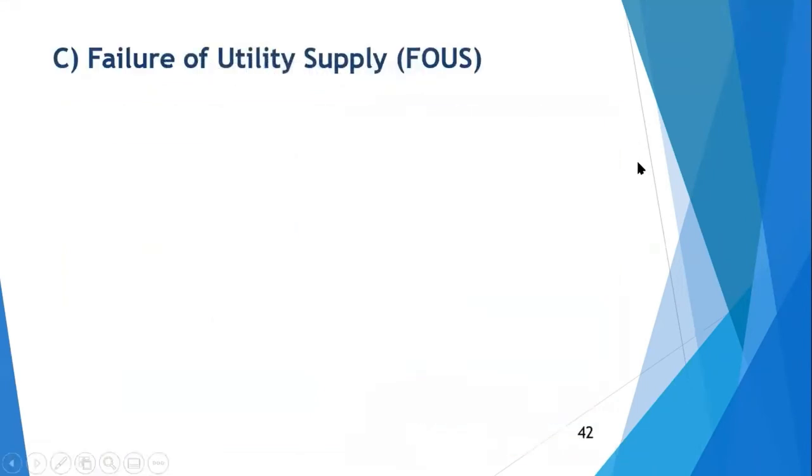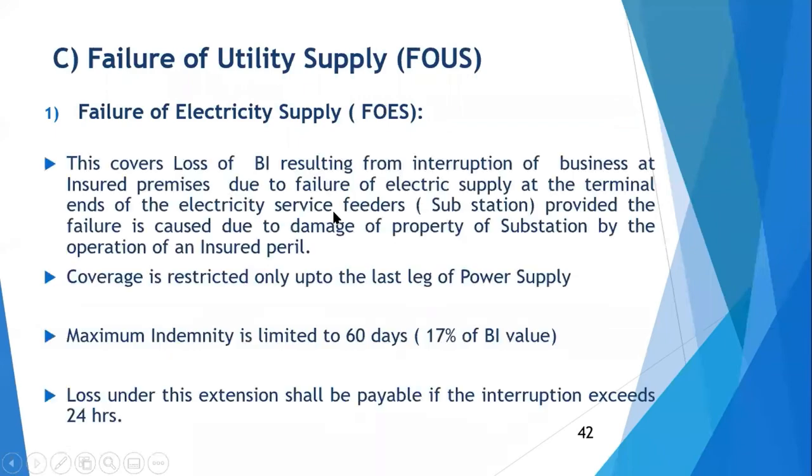Okay. Now, failure of utility. As I told you, failure of utility supply, there are three things. Failure of electricity, I'll show you the diagram. You need not go through this now; you can go through it later on. The only thing is the maximum indemnity limit is 60 days. And 60 days comes to 17% of BI value. 60 divided by 365, it comes to 17%. That is why the sum insured restriction BI limit is 17% in case of FOES.